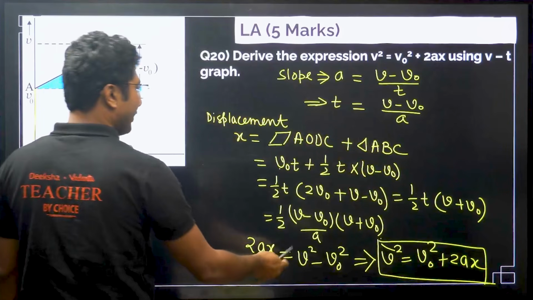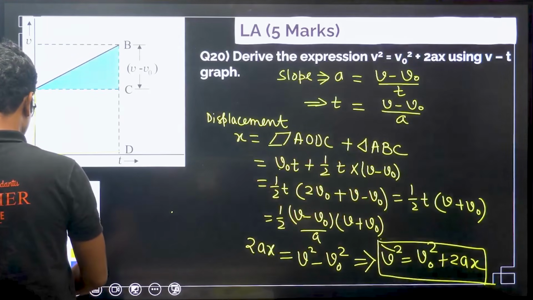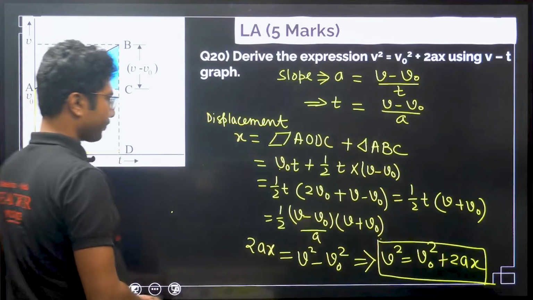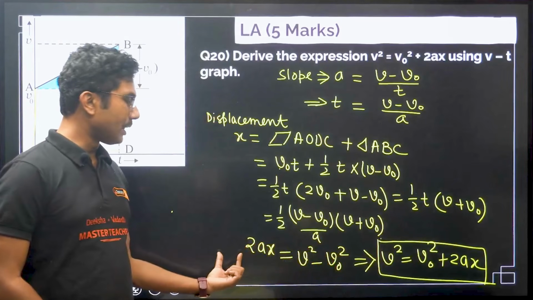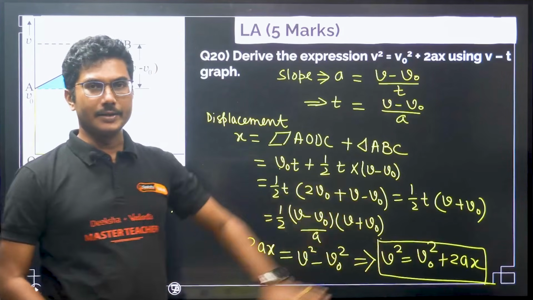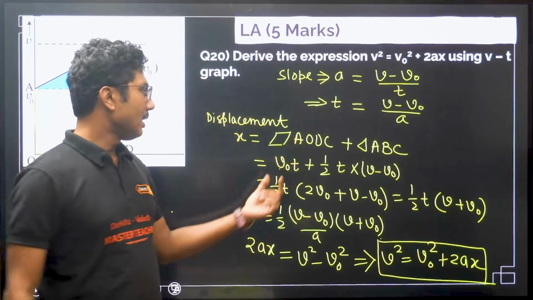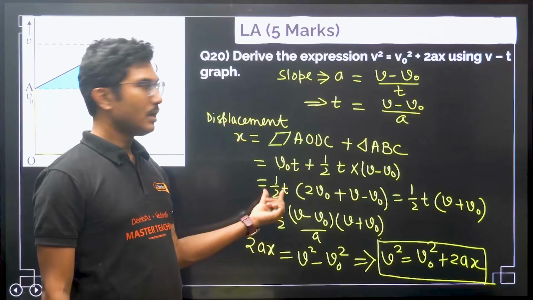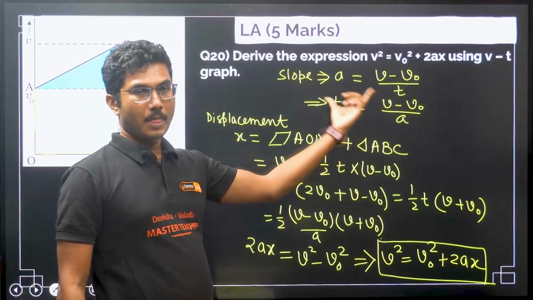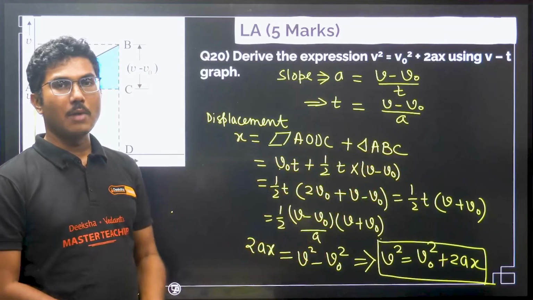Right? What we have done? We have taken this v naught square on the other side and then we have written it in slightly reverse order. That's it. Small manipulation. Right? So this minus v square come to this side, it becomes plus. So v naught square plus 2ax, and just change the side. Clear? Again simple derivation. Only one trick to remember. Here you have to take half t common, simplify the inside, and then put the value of t from this calculation, and if you do that, you will get full marks.